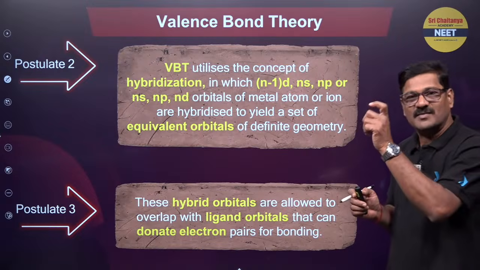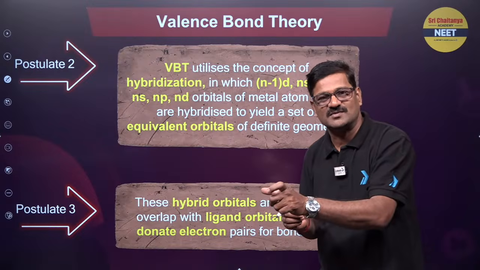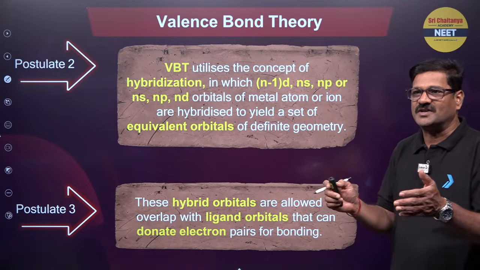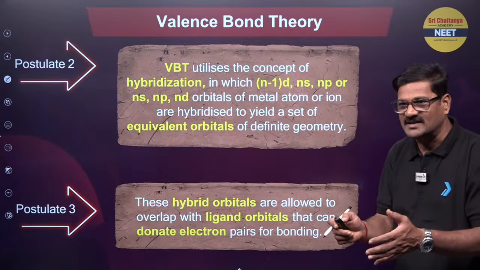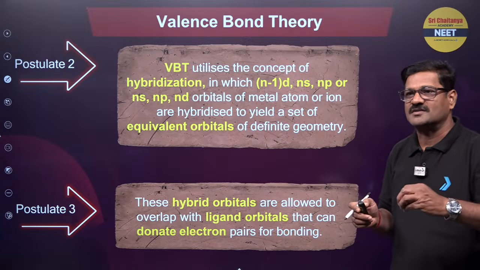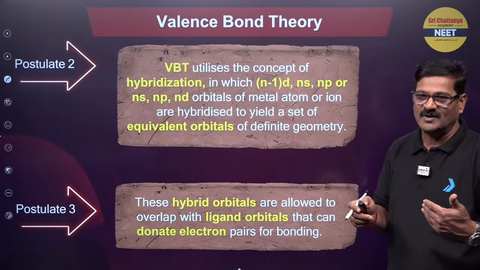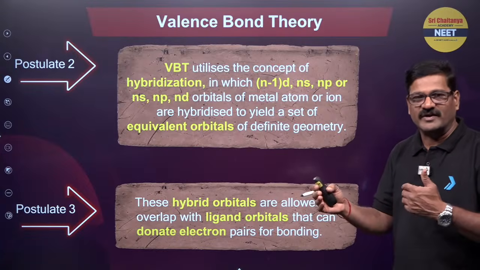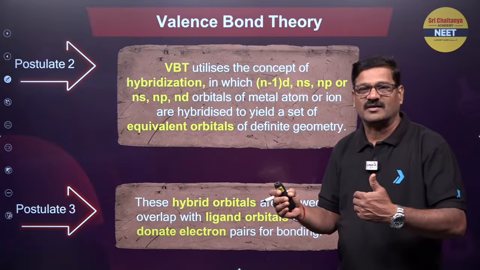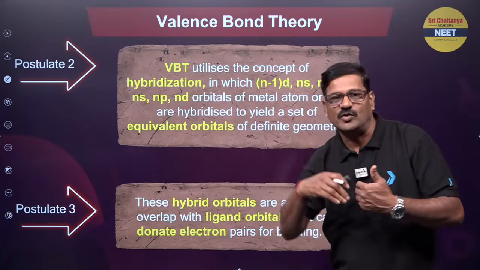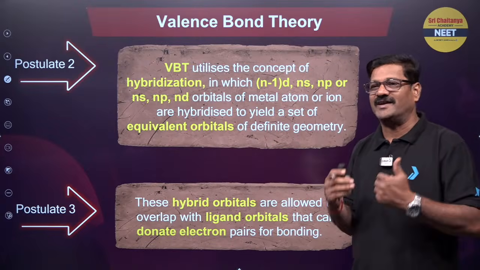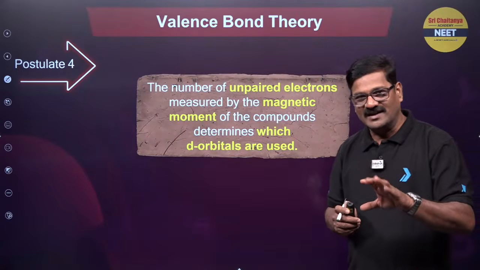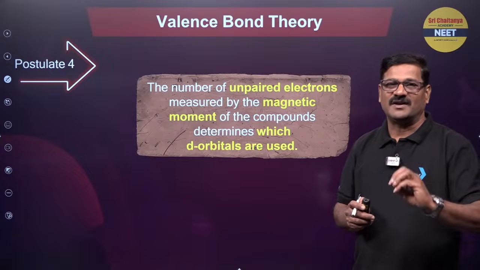So, in which (n minus 1) d orbitals can be used and ns orbitals can be used. And a set of equivalent orbitals are going to be generated. So, those hybrid orbitals are allowed to overlap with vacant d orbitals, and vacant hybrid orbitals are going to be allocated so that the ligand can come and donate an electron pair to form a dative bond. That is the key point. So, here there are some glitches and unclarified things.